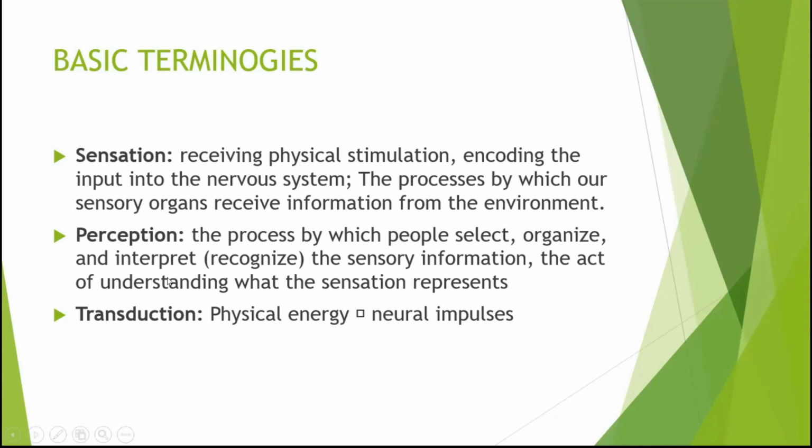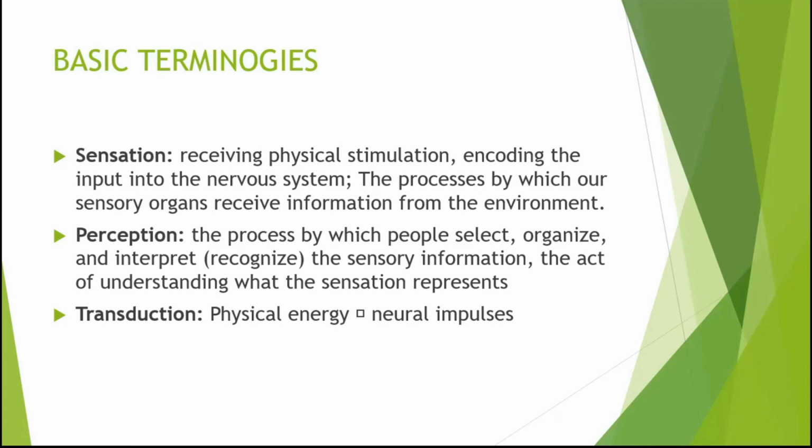And this is how you also act and understand what the sensation is. So for example, you touch your phone, and the sensation goes to your brain. Once it goes to your brain, you know this is hard, so you know this is a phone. That's how perception works. That's how you understand things already.